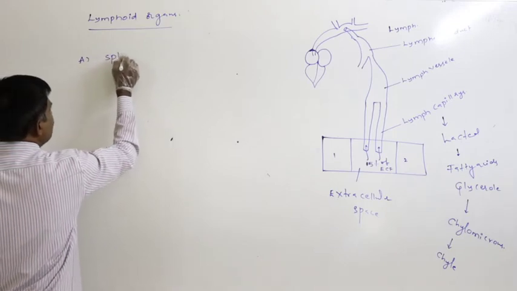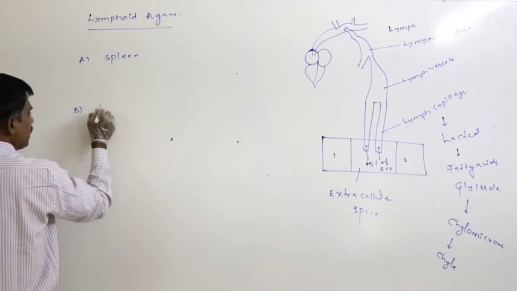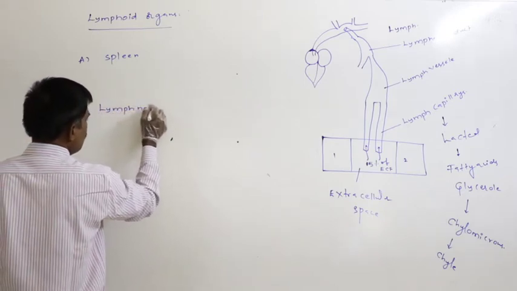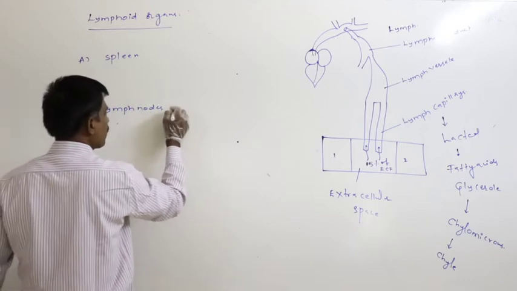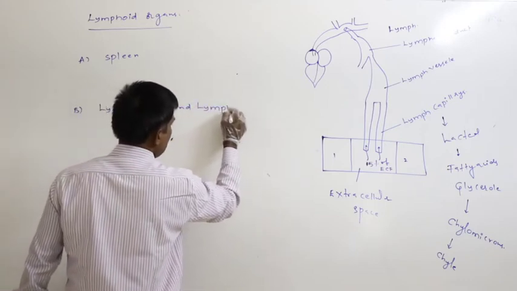One is the spleen, second one is the lymph nodes and lymph glands,